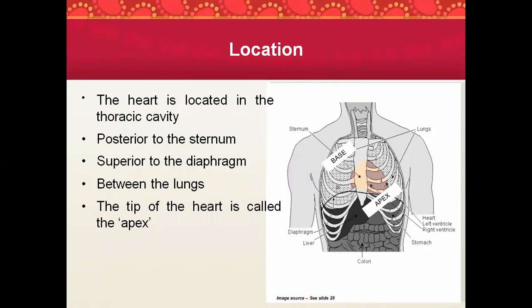Pulmonary vein. Yeah, the pulmonary vein. Okay, very good. There are 4 pulmonary veins. These 4 pulmonary veins are going to bring this oxygenated blood to which chamber? Left atrium. Yeah, to the left atrium, okay. And then it will pass through which valve? Mitral valve. Yes, mitral valve. And after that, the oxygenated blood will finally be at the left ventricle. Okay, from the left ventricle, the blood will be ejected to aorta.